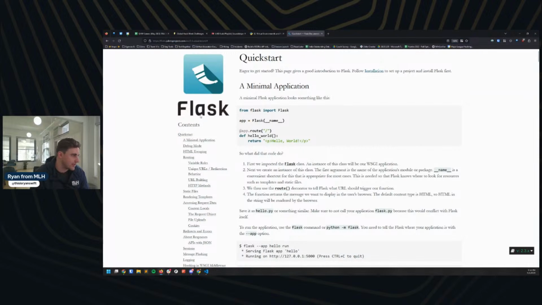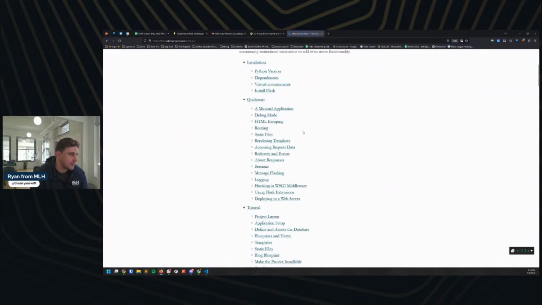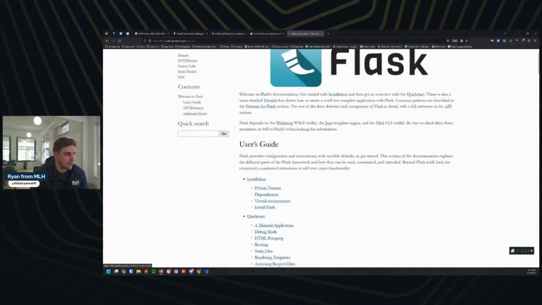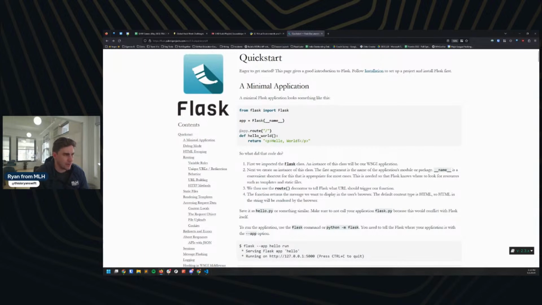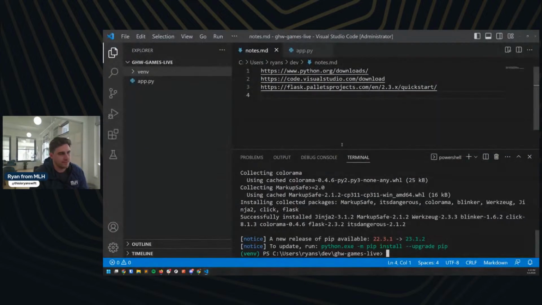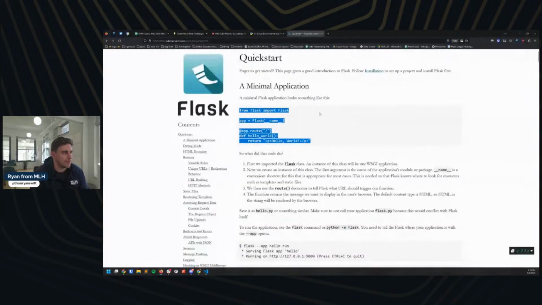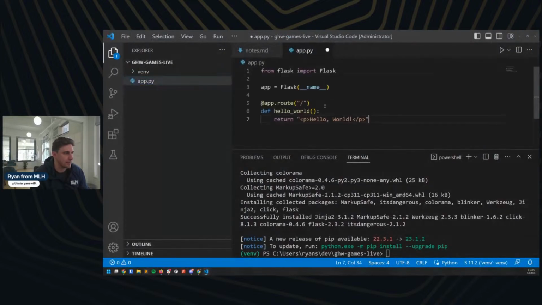Now let's see if we can actually go back to the very beginning here. I'm sure they have a full installing Flask. There's a whole version of it here. Great, so let's go back to that quick start. And I'm going to start with their minimal hello world. I'm just going to start with their very, very, very most basic app. And we're going to grab this, and we're going to paste this into our app.py. This is what our application is going to be. We'll go ahead and save that.